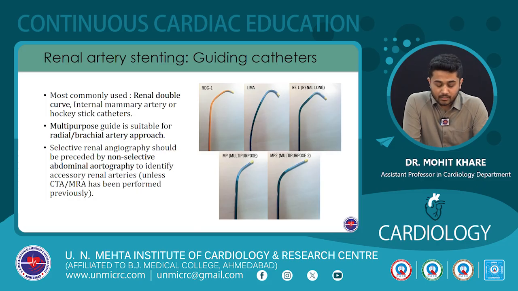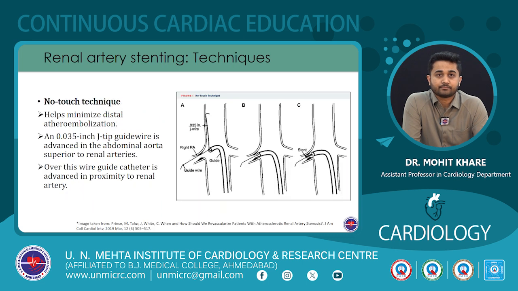So firstly, particularly in those patients in whom CT angio or MR angio has not been performed, it is advisable that before selective renal angiography, a non-selective abdominal aortography or aortic shoot should be taken to identify any anomalies in the renal arteries or any atherosclerotic disease in the aorta surrounding the renal ostium. So there are particularly two techniques for engagement of the guiding catheter to the renal ostium. The first one is the no-touch technique. This technique helps to minimize distal atheroembolization.